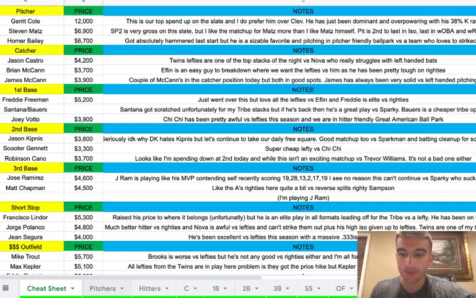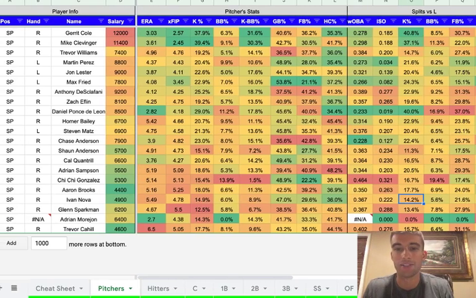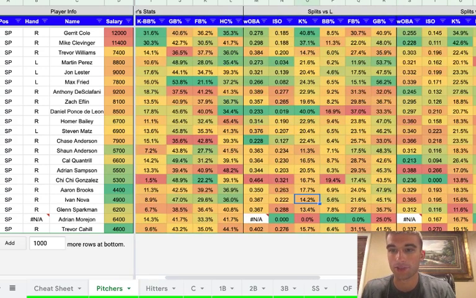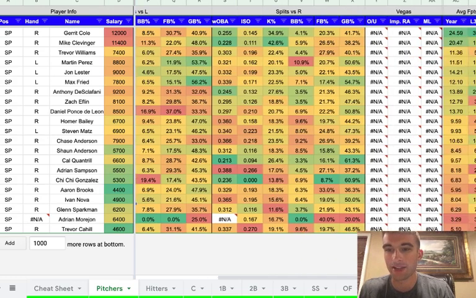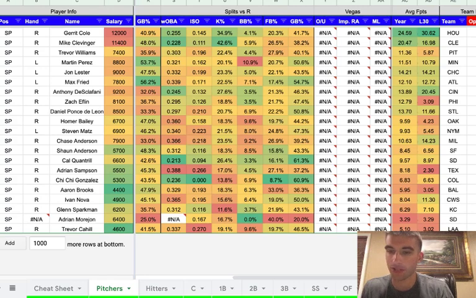If we go to the pitchers tab, this is just an example. It's got everything you need here, and it's pretty much to help you not have to have 30 tabs open at one spot. It's got literally every single thing you should need for an entire slate. For the pitchers, we got their salary, what hand they are, their overall pitching stats for this season, their splits versus lefties, splits versus righties. And just by the way, look at Gerrit Cole's strikeout rate versus lefties. That's insane at 40%. Then splits versus righties, and Vegas, when that comes out. I do weigh my projections on Vegas and batting order, and Vegas for the hitters as well, and just some other stuff too.